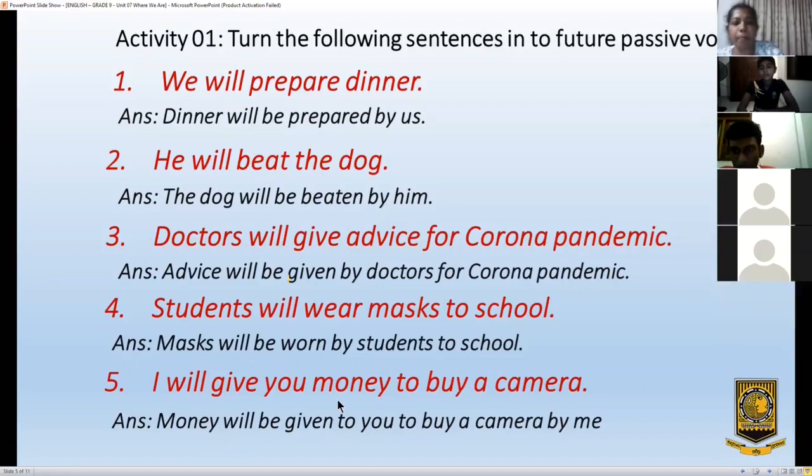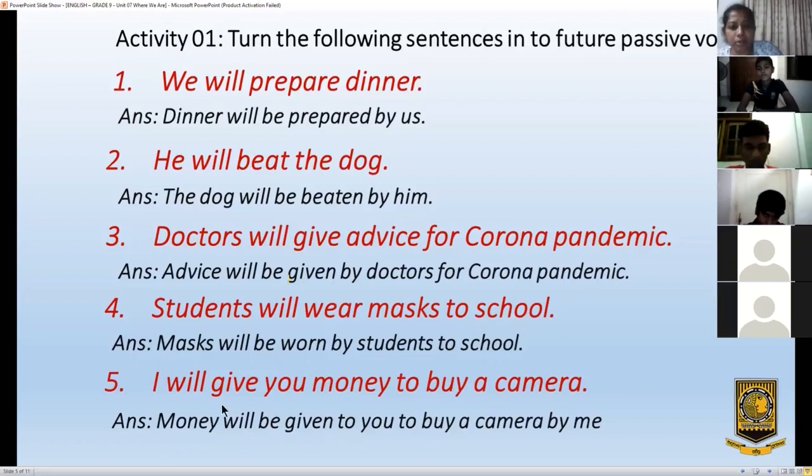The object comes first, money. Then the usual add-in part: will be, give becomes given. Money will be given. To whom? To you. For what? To buy a camera. If you want to mention who gives the money, by me. Or you can say, money will be given to you to buy a camera by me.